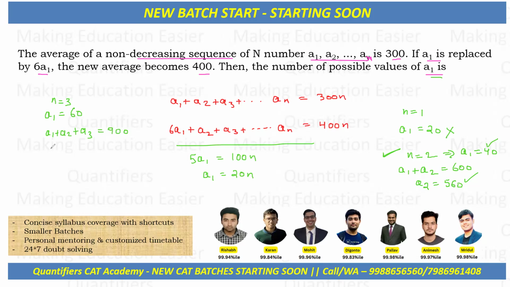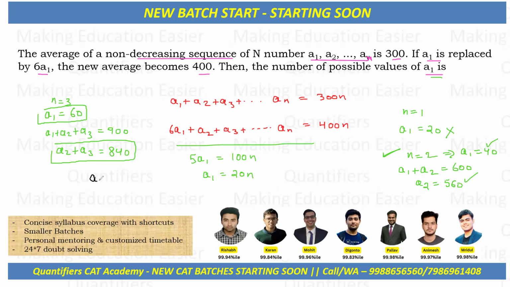And I know that a1 is 60, so a2 plus a3 will be equal to 840. There is no problem here either. Many such cases can be made where a1 is 60, a2 and a3 total 840, and obviously a1, a2, a3 will be non-decreasing. So n equal to 2 is possible, and n equal to 3 is also possible.